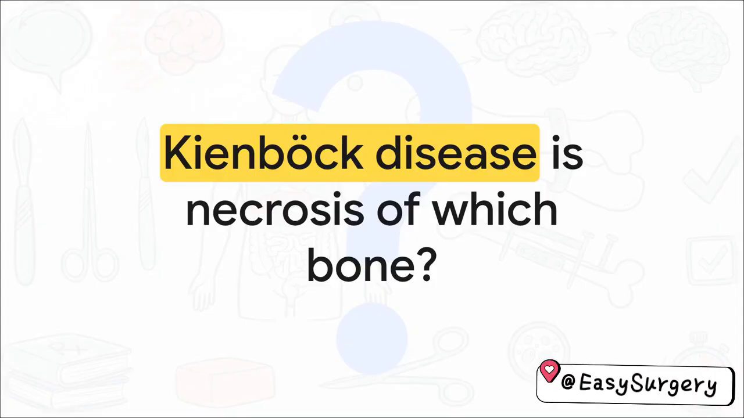Let's rapidly hit question 8. Repeated wrist trauma causes avascular necrosis of which bone in Kienbock disease? A. Scaphoid, B. Lunate, C. Triquetrum, or D. Capitate. Go ahead and lock this one in. The answer is B. The lunate bone. It's uniquely susceptible to avascular necrosis from this specific type of trauma.